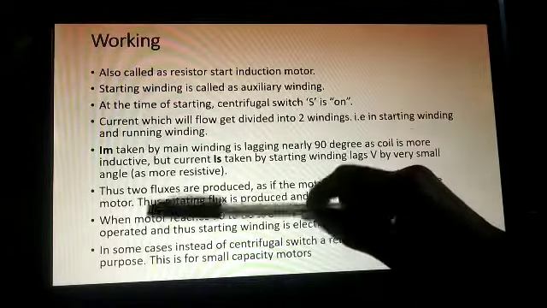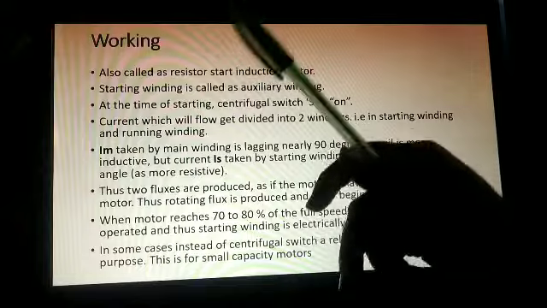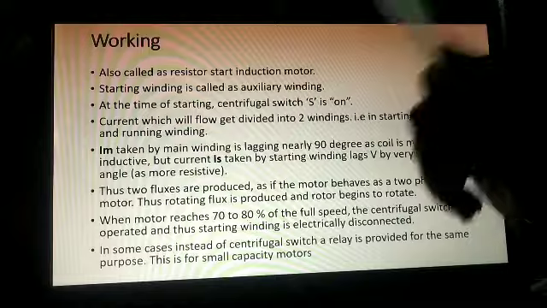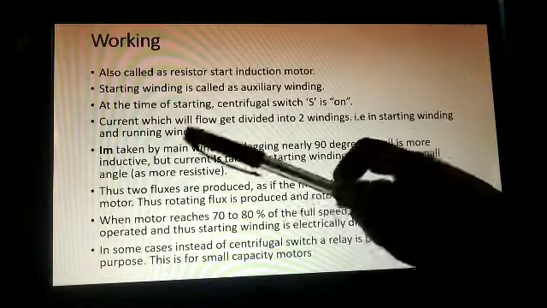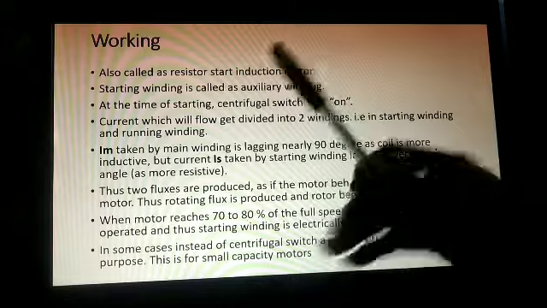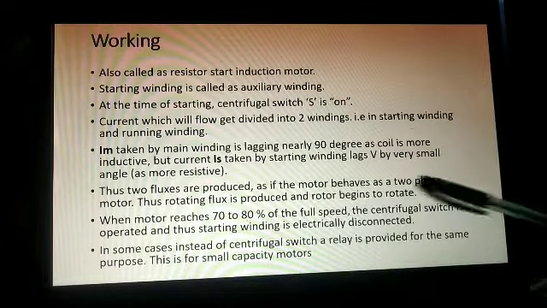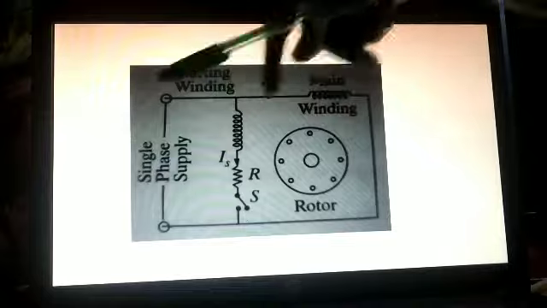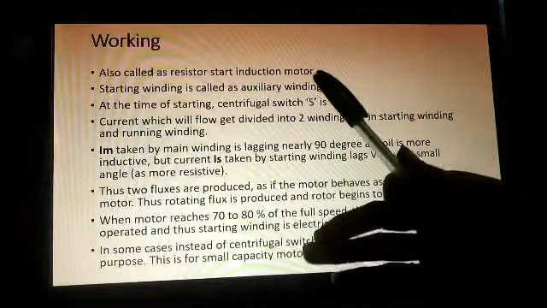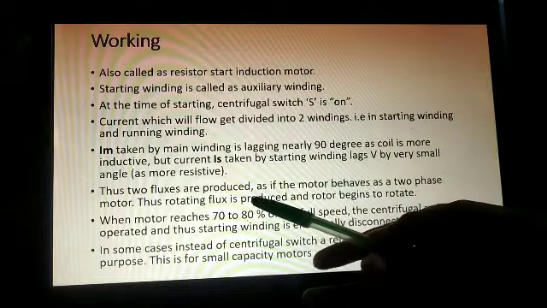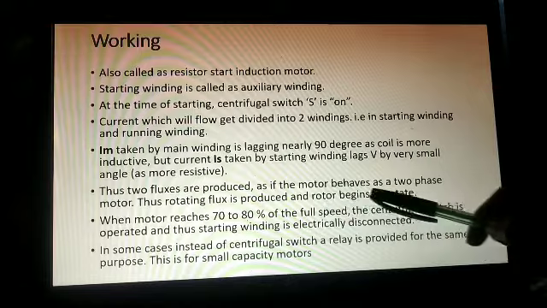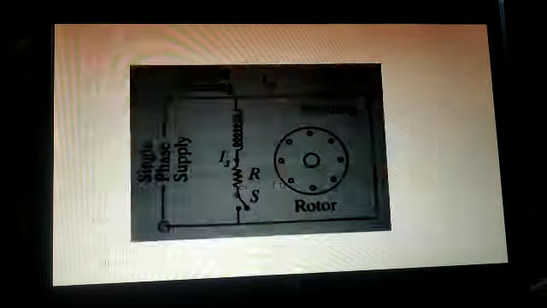Now the current is divided into two windings, first the starting winding and another the main winding. So what will happen? Two fluxes are produced. Here our single phase motor behaves like a two phase motor. Why? Because two phases are created here, right? We have created two phases. So what will happen now? Rotating flux will also be produced. Because of these two fluxes, rotating flux is produced and the rotor begins to rotate.